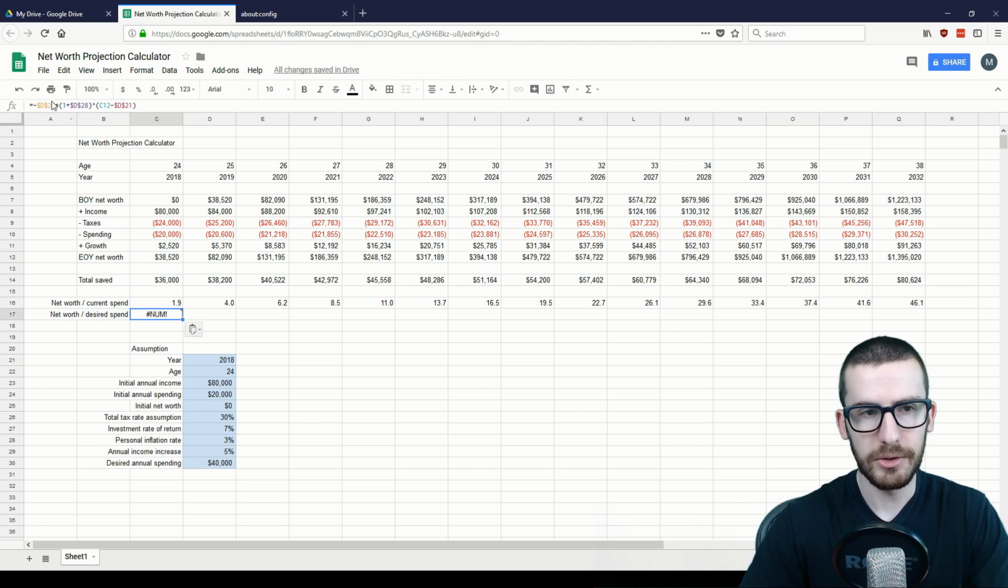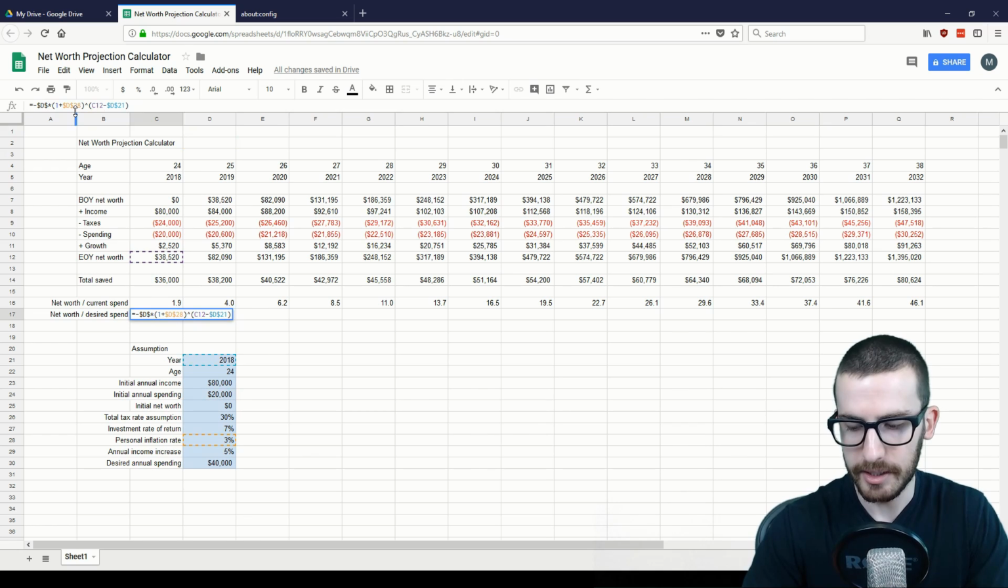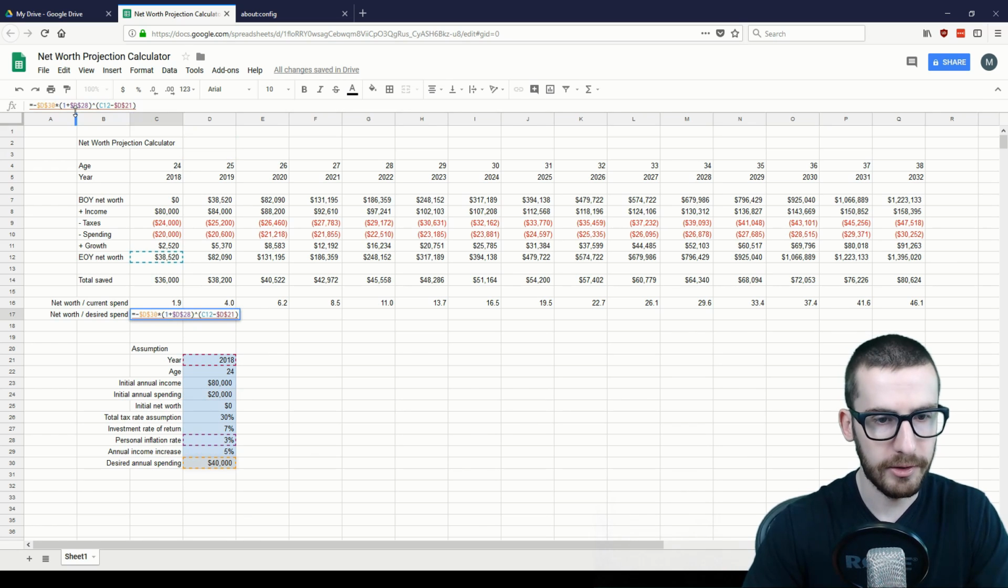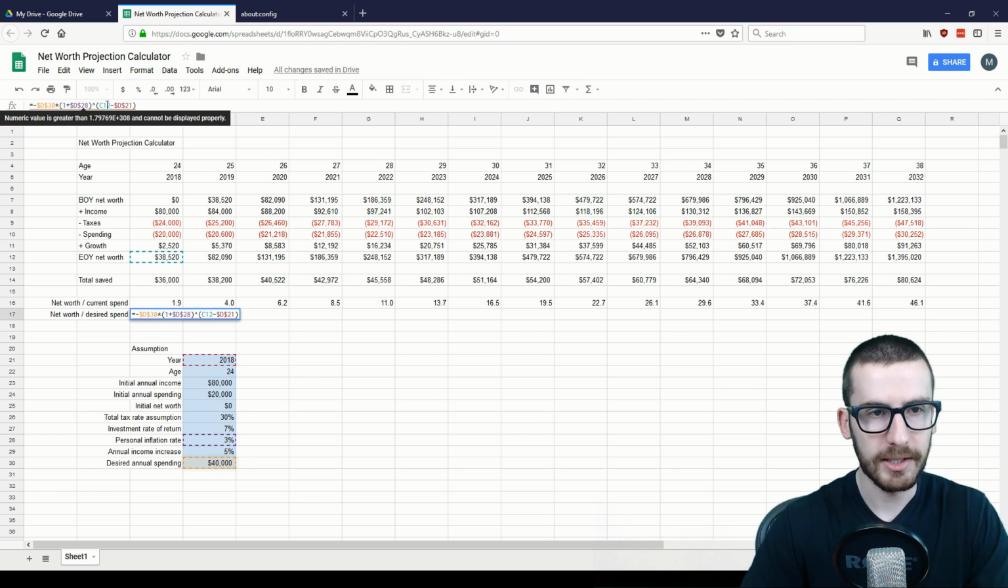In this case, there are two changes that need to be made. The first is with the D24 reference, which currently references our current spending, but we need it to reference D30, which is our assumption for desired annual spending. Additionally, the C12 needs to be changed back to C5, which was the year reference.